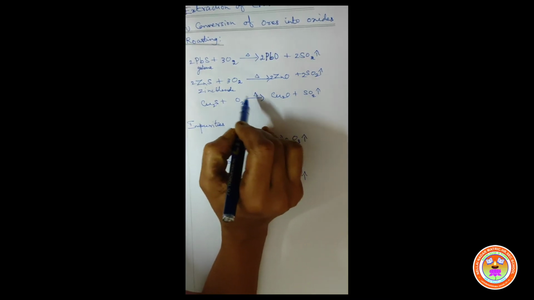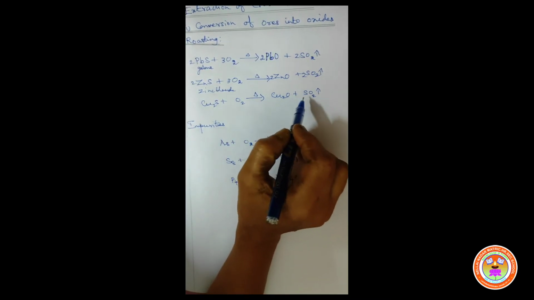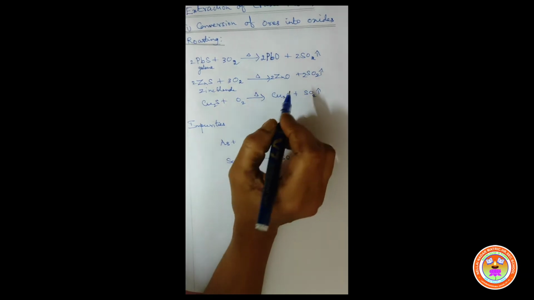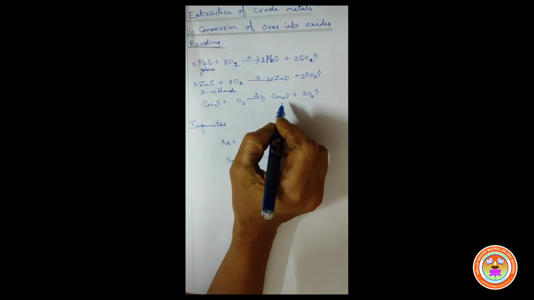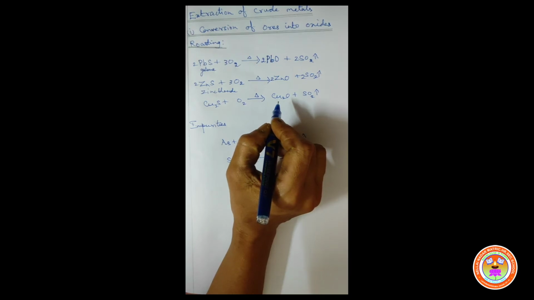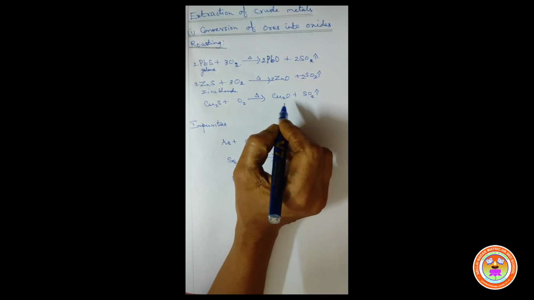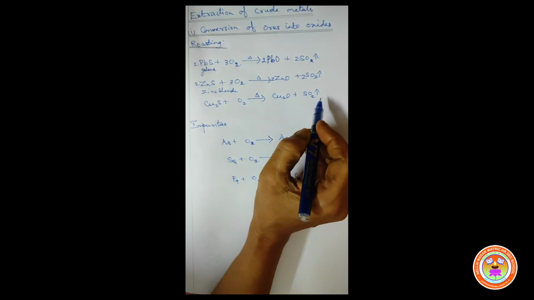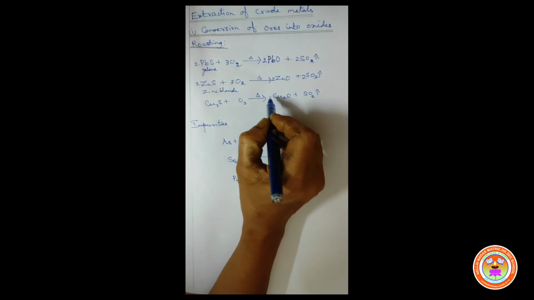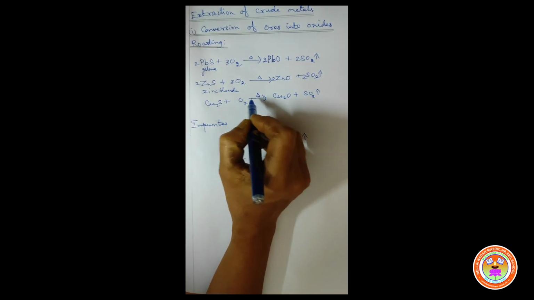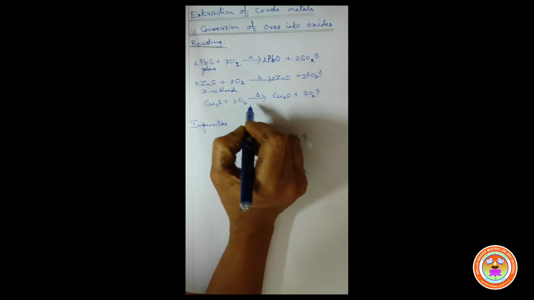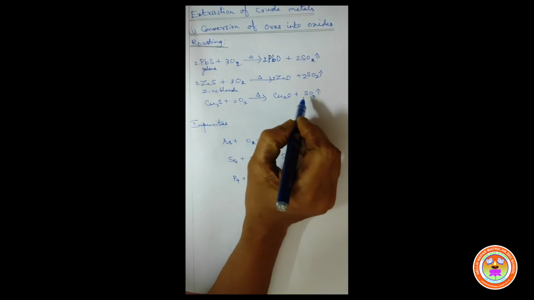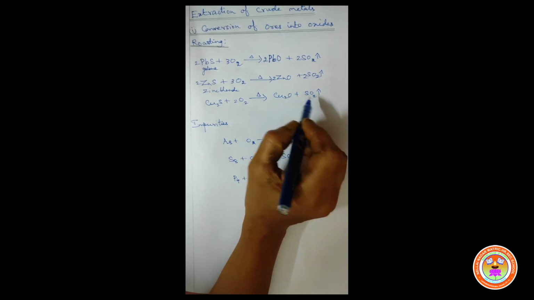Oxygen on the reactant side is 2, on the product side 3. So here we write 2 before O2 on the reactant side. Now there are 4 oxygen atoms, whereas on the product side there are 3 oxygen atoms.